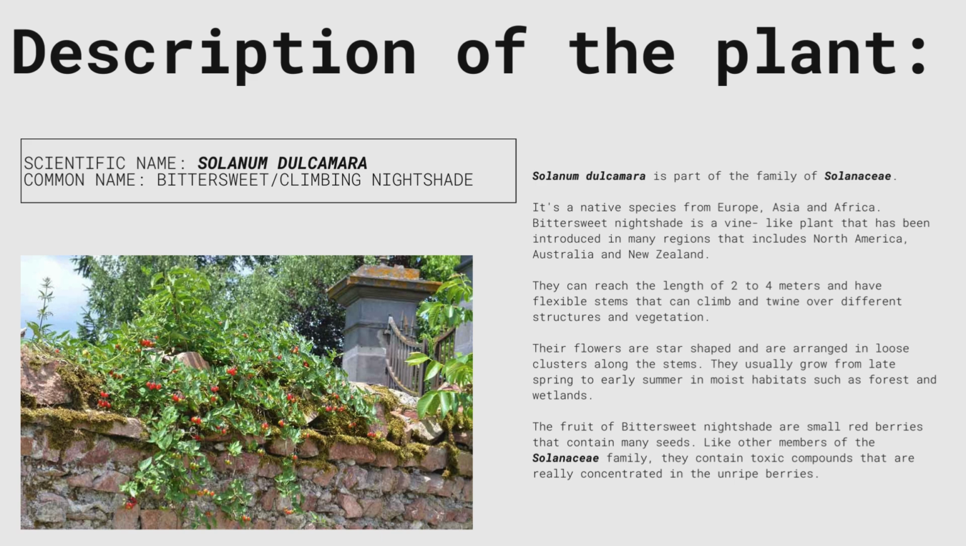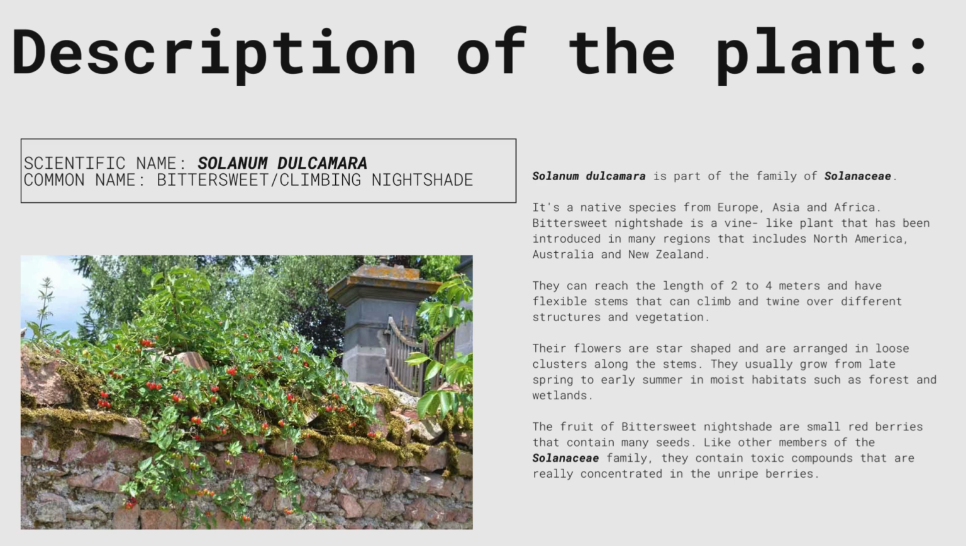Bittersweet nightshade is a vine-like plant that has been introduced in many regions that include North America, Australia, and New Zealand. They can reach a length of 2 to 4 meters and have flexible stems that can climb and twine over different structures and vegetation. Their flowers are star-shaped and are arranged in loose clusters along the stems. They usually grow from late spring to early summer in moist habitats, such as forest and wetland.